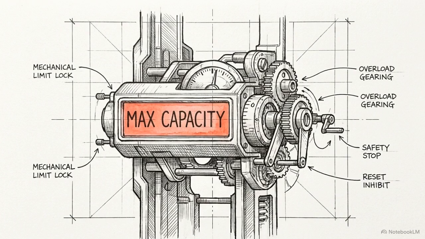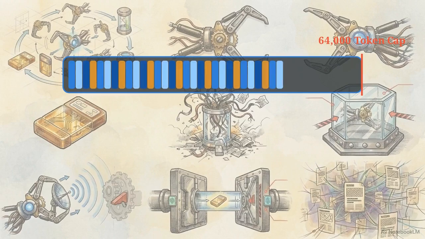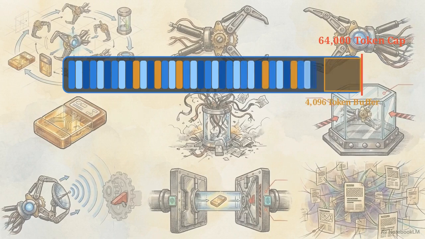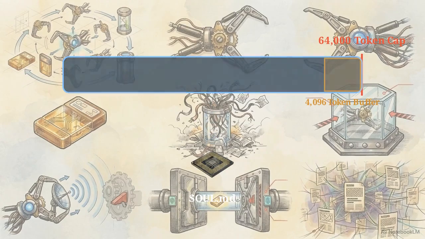Infinite execution loops eventually crash against the maximum token boundaries established by API providers. The system locks the context window at 64,000 tokens. Context pruning strips non-essential outputs. Hitting the 4096 token buffer triggers safeguard compaction to synthesize the current state. This summary is flushed to a physical sol.md file, resetting the context while preserving operational memory.